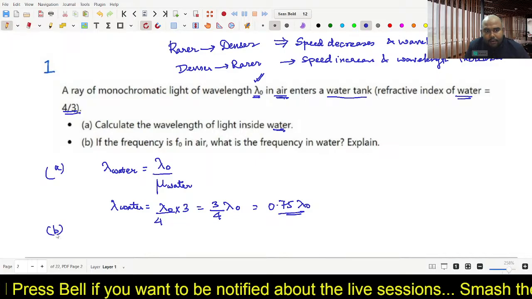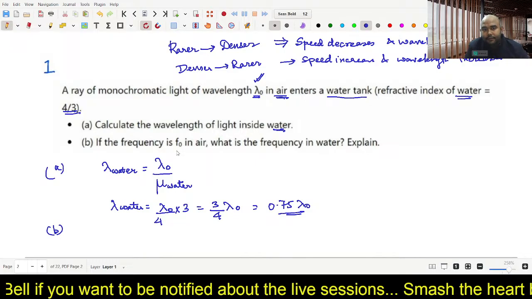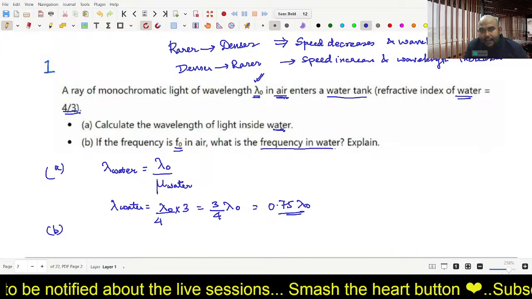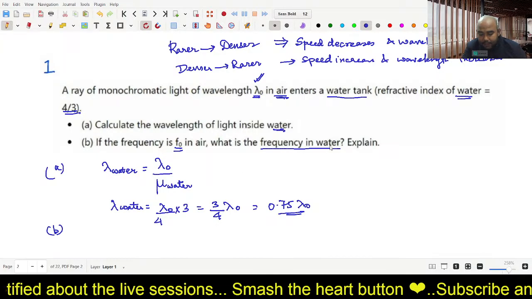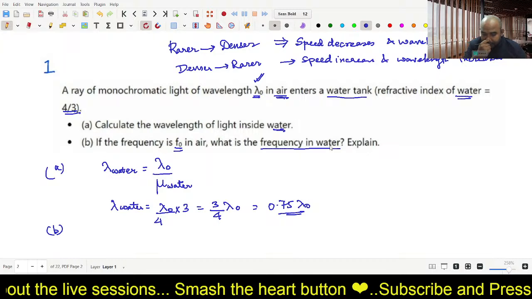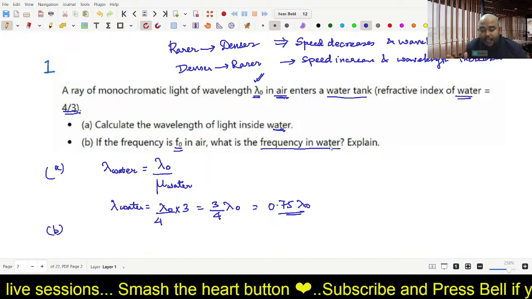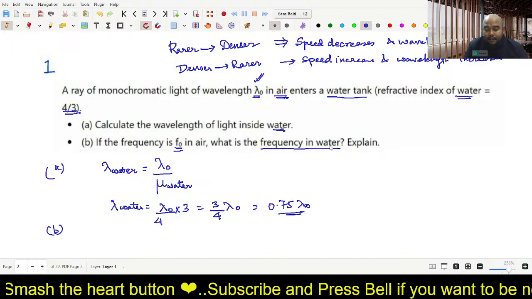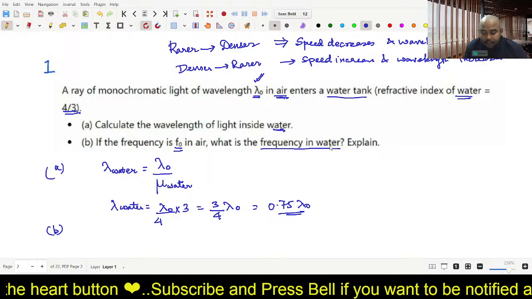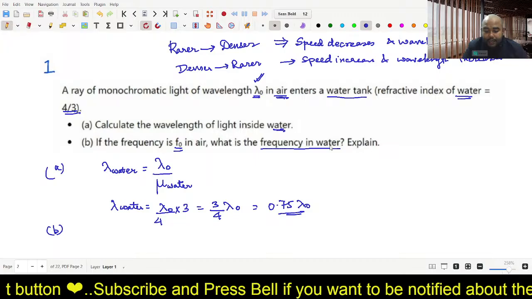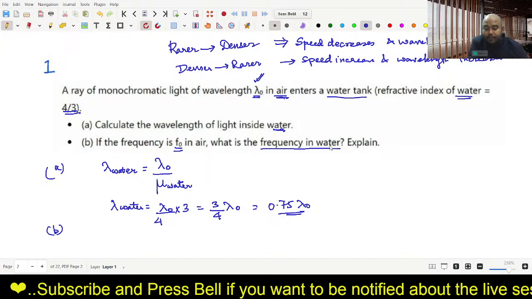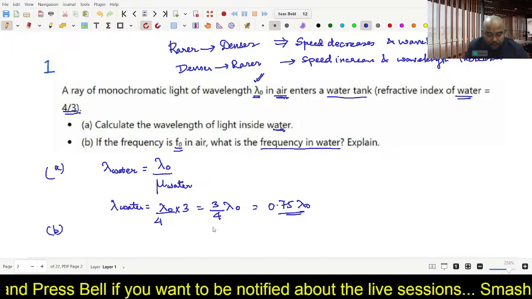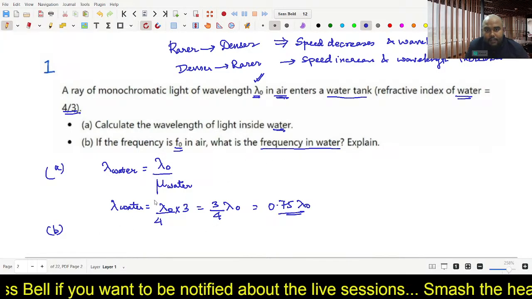The second part asks: if the frequency of the light in air is f naught, what is the frequency of the light in water? This is simple. Should the frequency change when a light ray moves from one medium to another? Frequency does not change. When a light ray moves from one medium to another, the frequency remains constant.